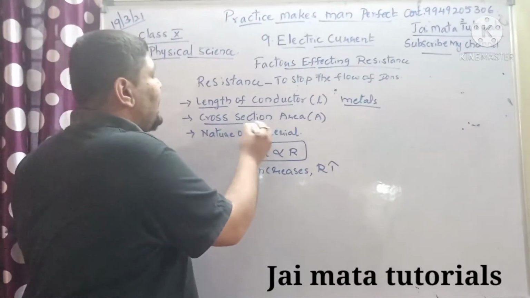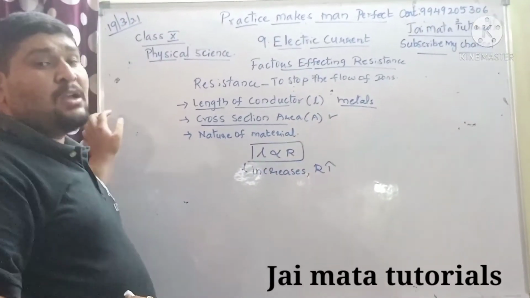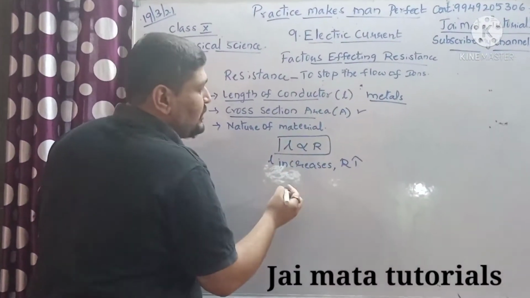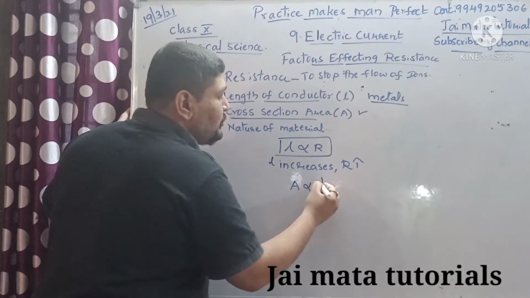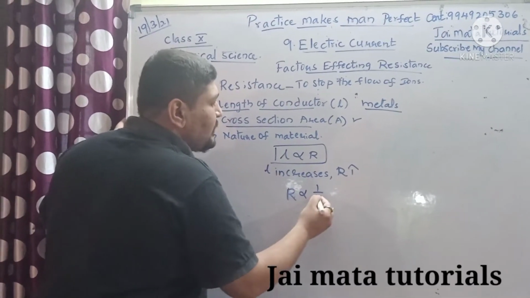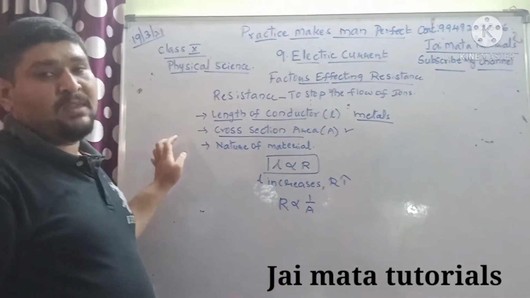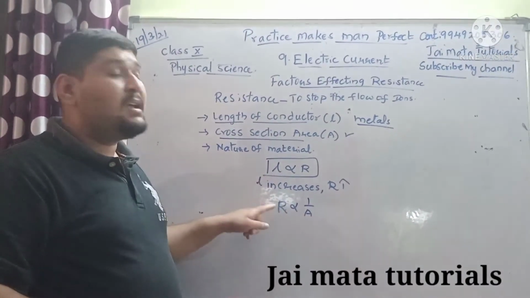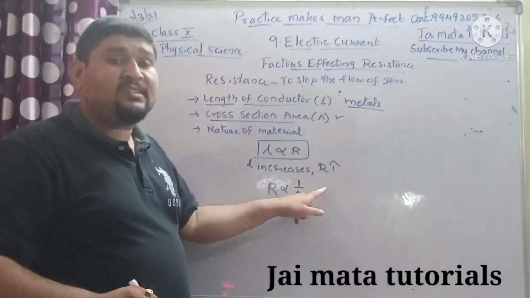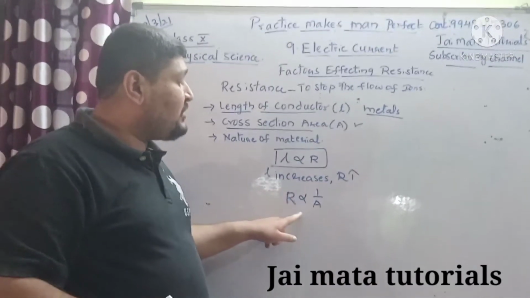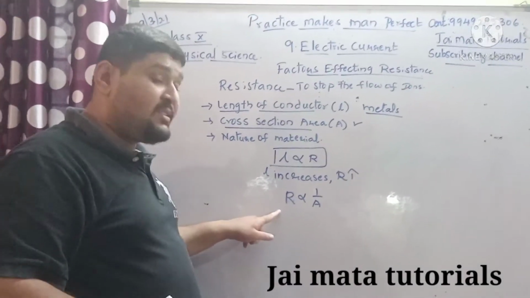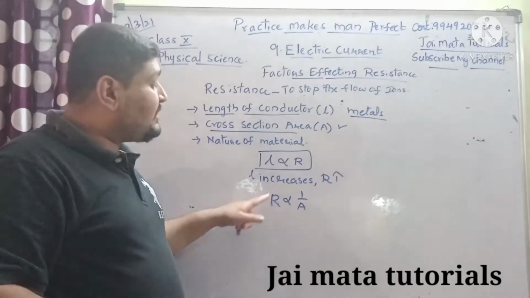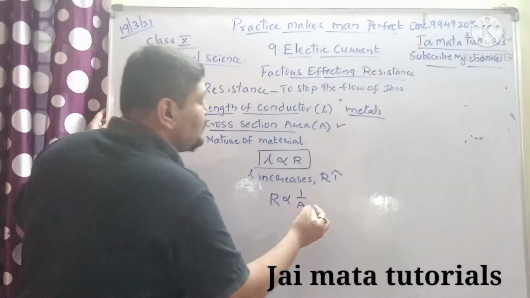Then the next factor is the cross section area. Resistance is inversely proportional to the cross section area A. In this case it is vice versa. In the case of the length of the conductor, we said that if the length increases, resistance increases. But in the case of cross section area, if the area of cross section increases, resistance decreases, and if the area of cross section decreases, then resistance increases. So these two are vice versa.